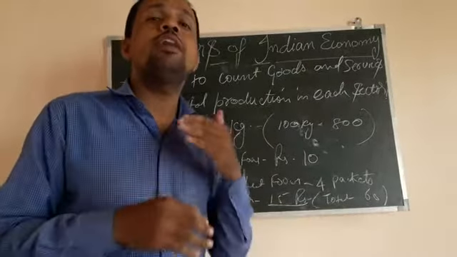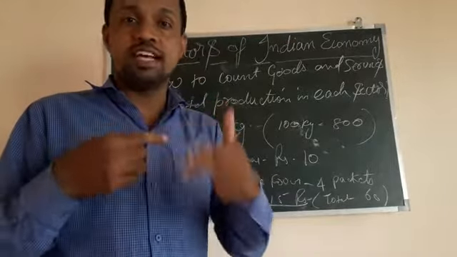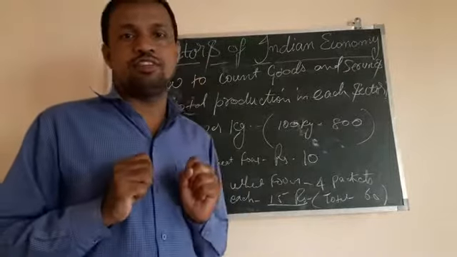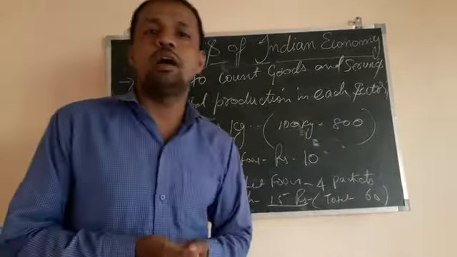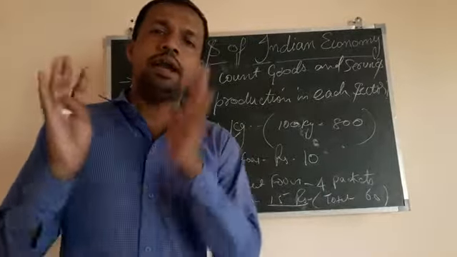So avoid over counting, double counting, more than once extra counting. We take the value of the final goods and services. For example, one more example I will give you. Suppose you take a car. Now in a car so many things have been added.